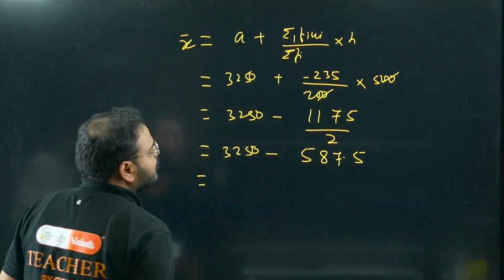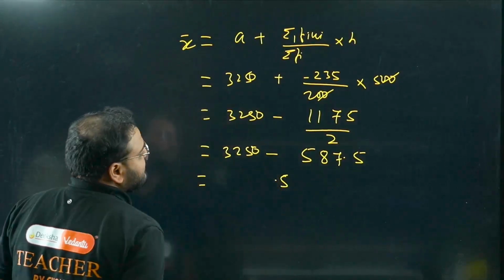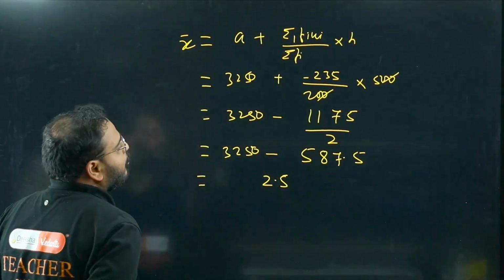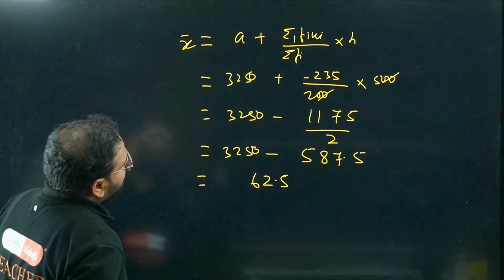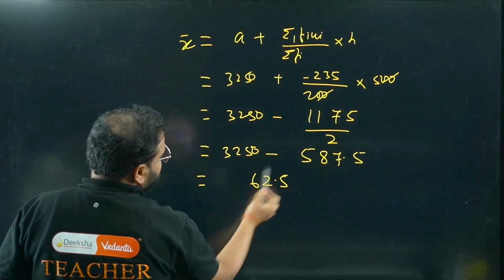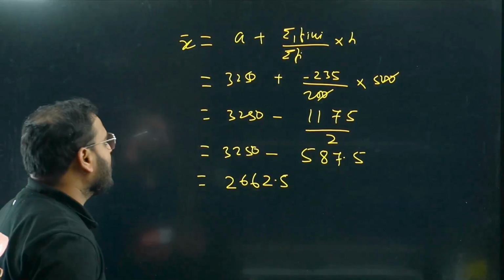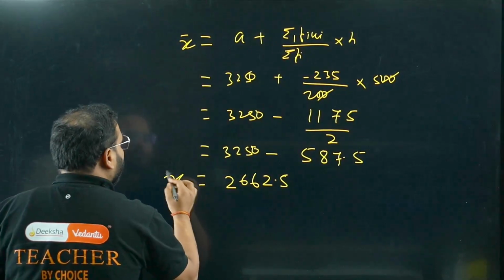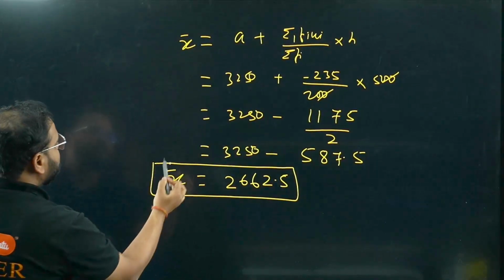We have 3250, it will become 10 minus 5 will be 5, carry is 1. 9 minus 7 is 2. 14 minus 8 will become 6. 11 minus 5, again 6, nothing is left. So 2662.5 is my value of the mean coming here for the given frequency distribution table.